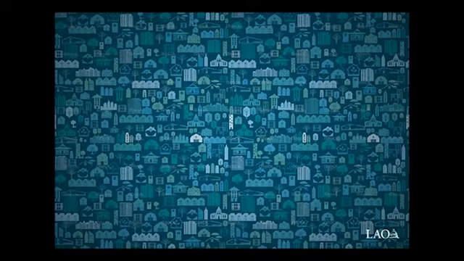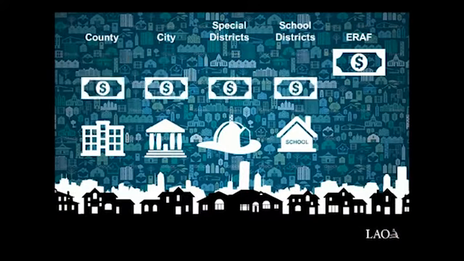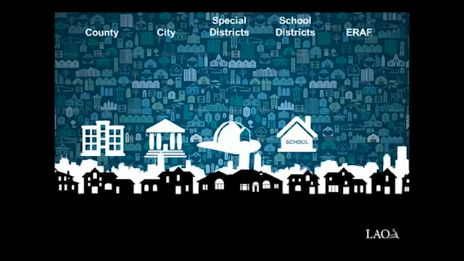Distribution. Based on steps 1 through 4, your county auditor distributes the revenues raised from the 1% tax to local governments in your county. Any funds remaining in ERAF are distributed to schools and community colleges in your county.